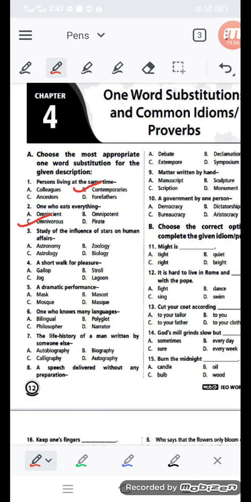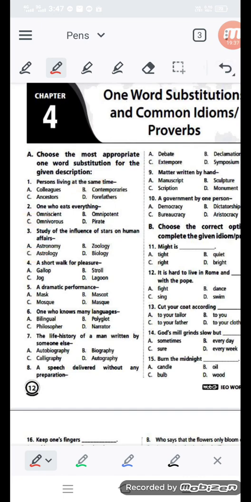So it is astrology. If it is simply a study of the sky or stars, that time it would be astronomy. But if the study is related to foretelling the future, seeing the hands, seeing the influence of the stars on human affairs, that time it is astrology.